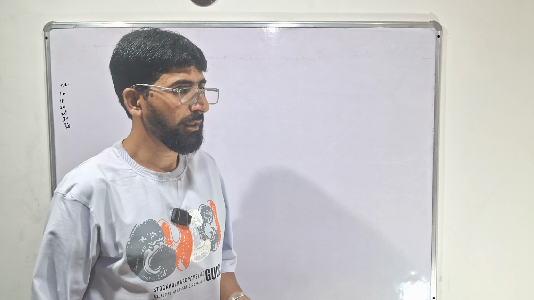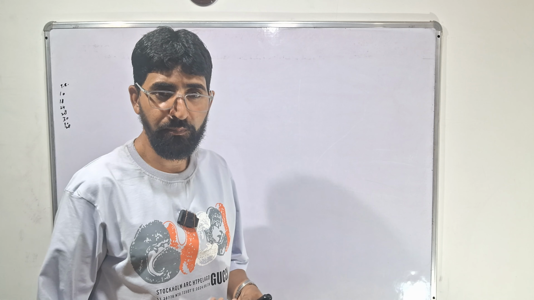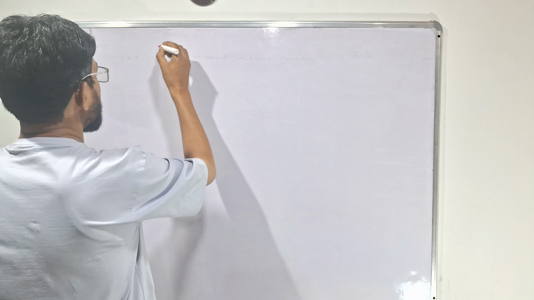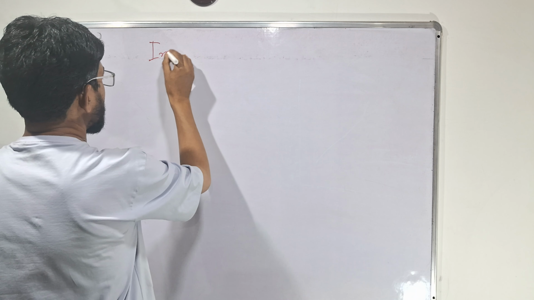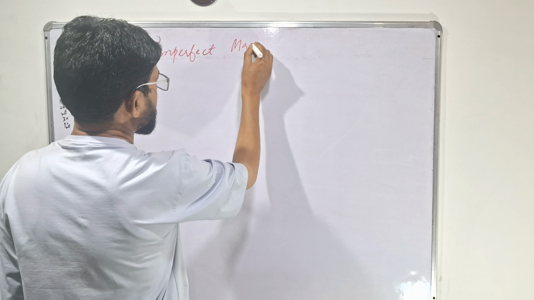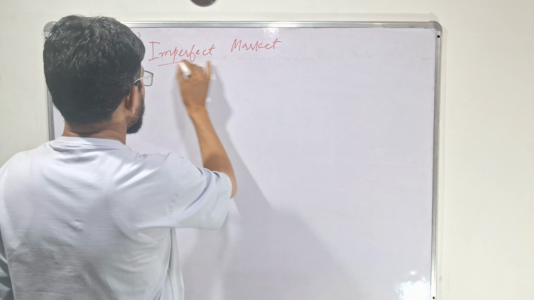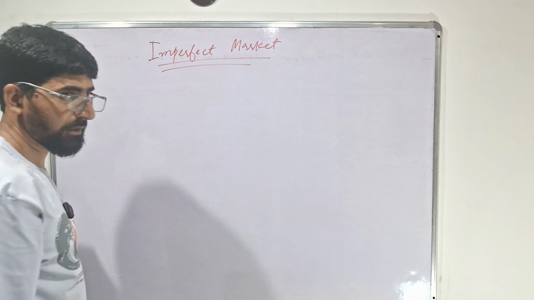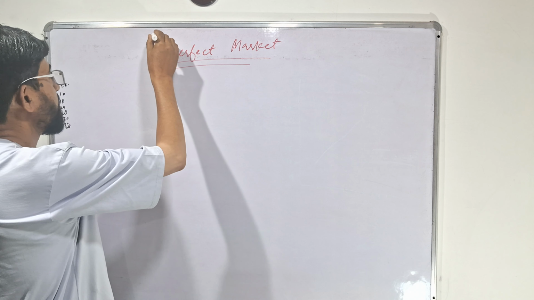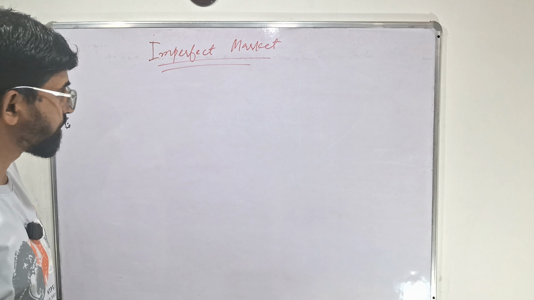Today I am going to take another concept, imperfect market. Yesterday I discussed perfect competition. Today I will discuss imperfect market. In the previous lecture I discussed perfect competition, a perfect market. Now today we will discuss imperfect competition in case of revenue.